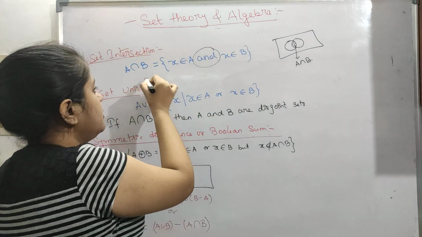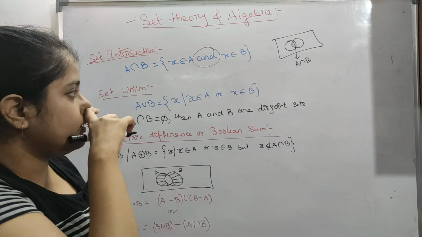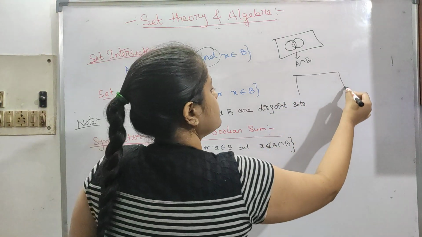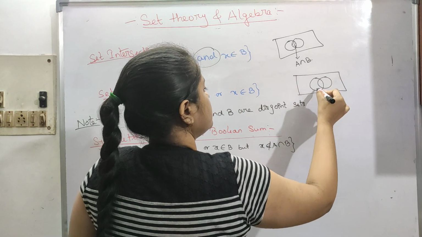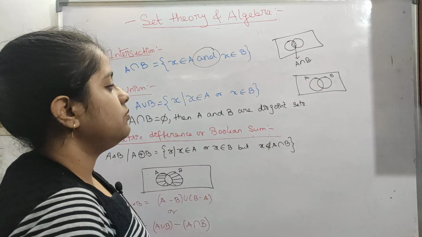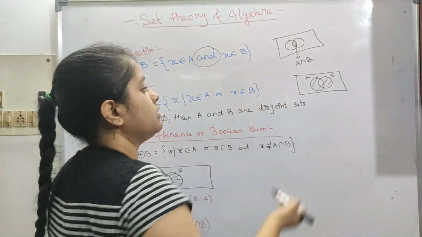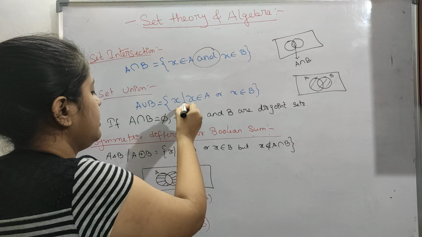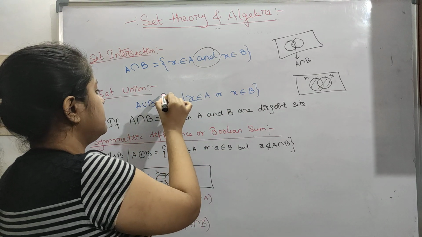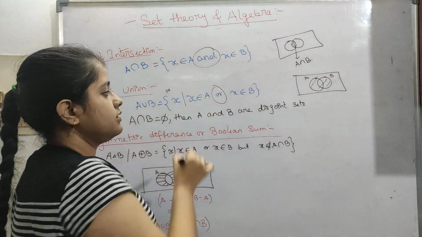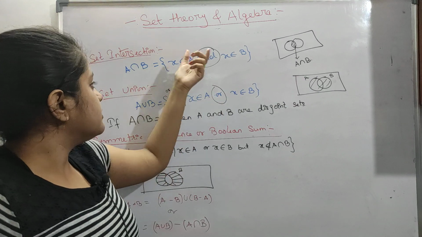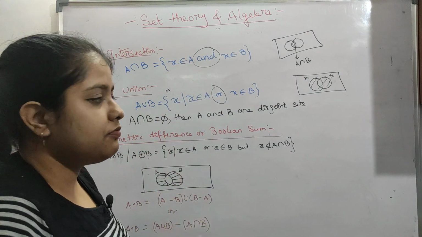So intersection is similar to "and". Then next is set union. Let's say this one is A and this one is B. A union B means either this or this, the total thing. A union B means x belongs to A or x belongs to B. So union is similar to "or", not "and". This is or, this is and. So the union is the total of A and B.